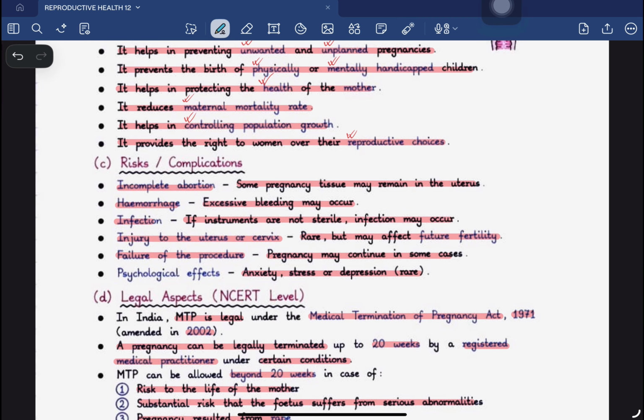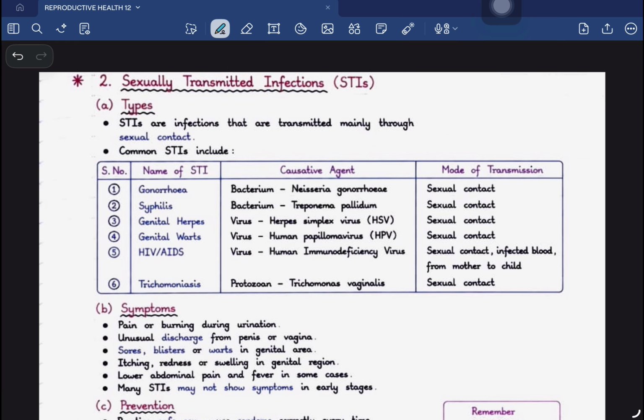Now let us move to the next topic, that is sexually transmitted infections. So sexually transmitted infections are infections that are transferred from one person to another due to sexual contact, or maybe through infected blood, or maybe from mother to child. There are different types of these infections. The ones that are transmitted mainly through sexual contact commonly include, the first, gonorrhea.